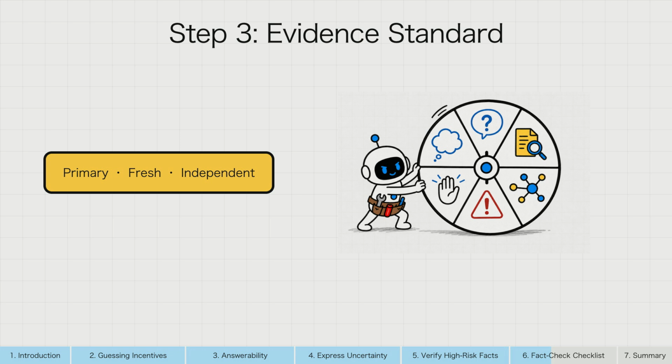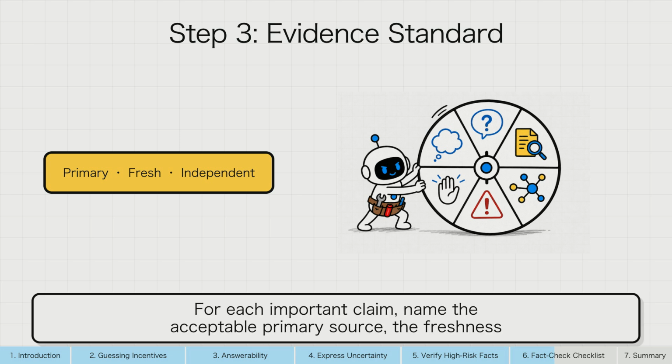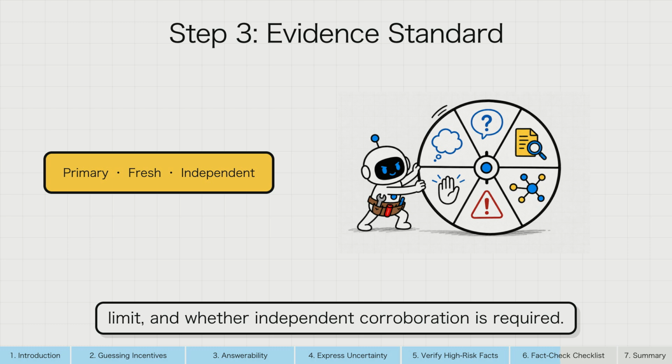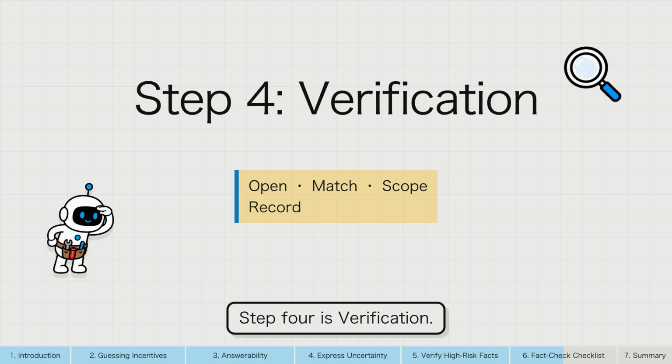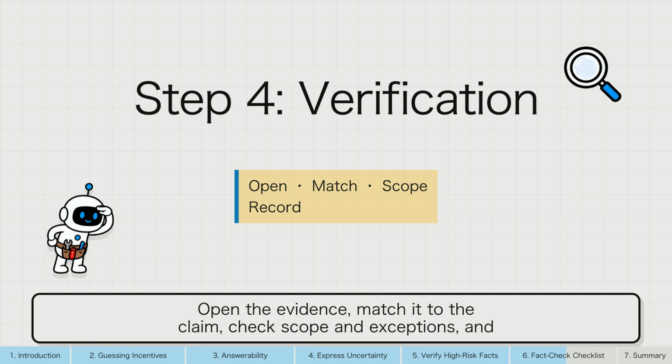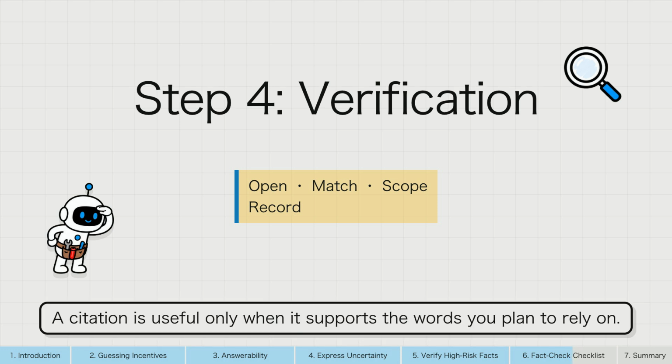Step 3 is evidence standard. For each important claim, name the acceptable primary source, the freshness limit, and whether independent corroboration is required. Step 4 is verification. Open the evidence, match it to the claim, check scope and exceptions, and record the result. A citation is useful only when it supports the words you plan to rely on.